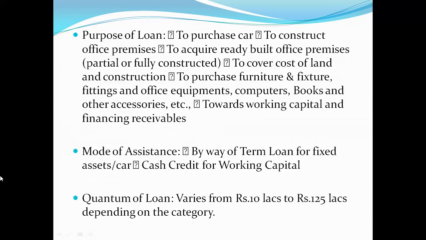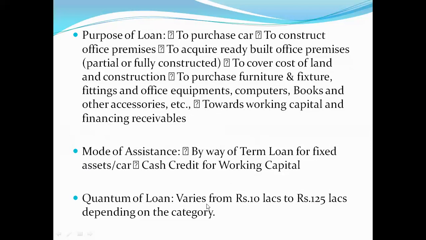And let's see some more points. Purpose of the loan: to purchase a car, to construct office premises, to acquire ready-built office premises, partially or fully constructed, to cover the cost of land and construction, to purchase furniture and fixtures, fittings and office equipment, computers, books and other accessories, etc., towards working capital and financing receivables. And mode of assistance: by way of term loan for fixed asset or car, cash credit for working capital. So in this way we can give the assistance.